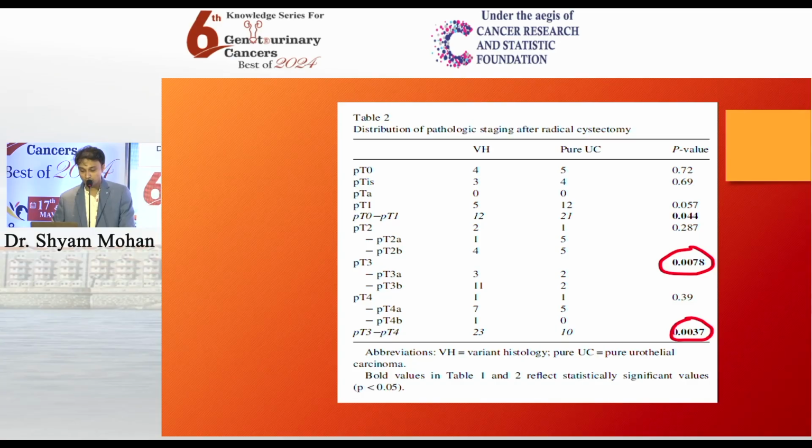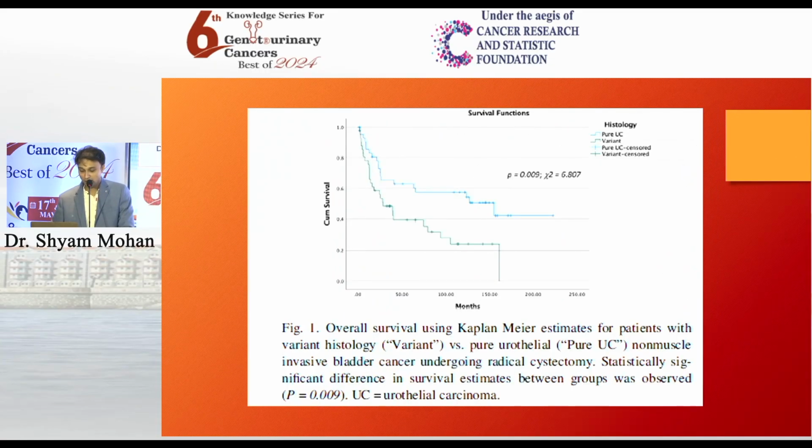Here we see the distribution of pathological staging after radical cystectomy. Again, upstaging of variant histology to pT3 and pT4 was statistically significant compared with pure urothelial carcinomas. Here, Kaplan-Meier survival curves were used to estimate the overall survival between variant histology and pure urothelial NMIBC. The median survival for variant histology was 28.4 months compared to 155 months for pure urothelial NMIBC.